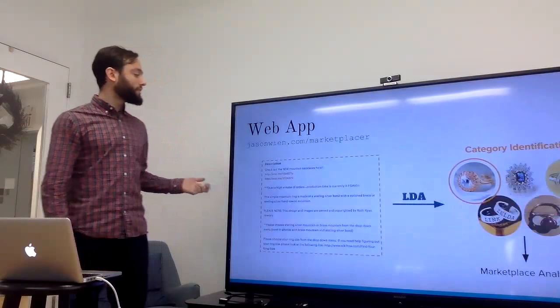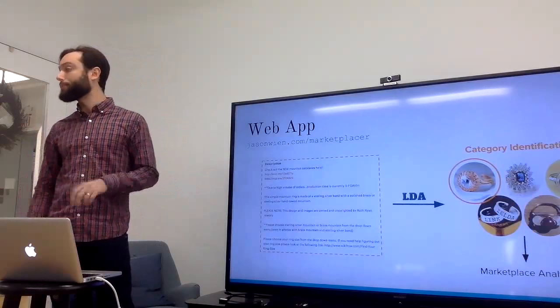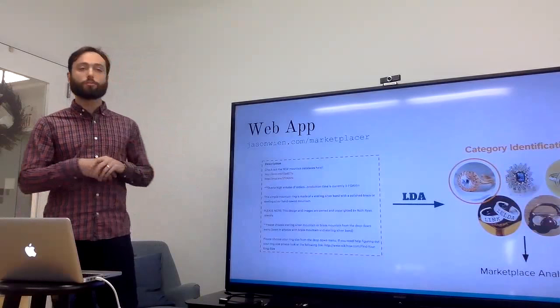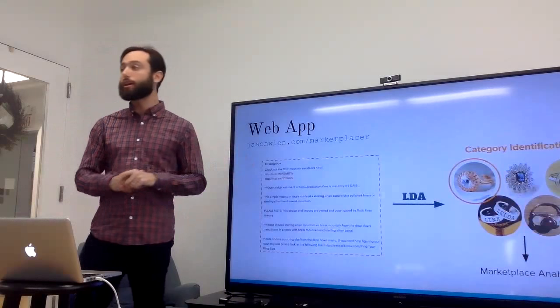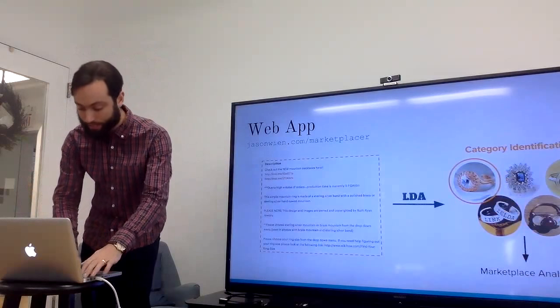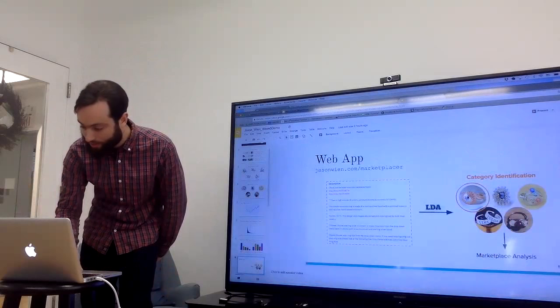I communicated all of these insights to sellers through a web app. The web app takes a text description of rings, uses LDA to match it with the correct category, and also gives some more marketplace analysis. We can see how this works live.